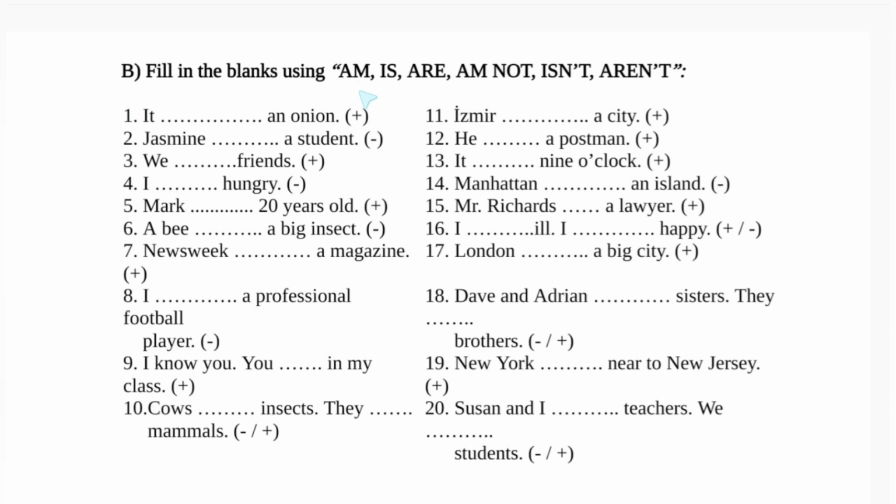Here am is used when the subject is I, first person singular. Is is used when the subject is singular. Are is used when the subject is plural.